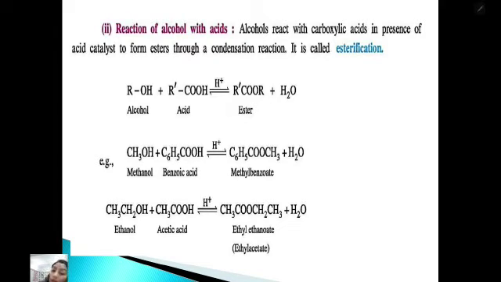Reaction of alcohol with acids. As we know, because hydroxyl is present here, when it reacts with any acid, the hydrogen ion is present there, so we will get the ester, R-C-O-O. When methanol reacts with benzoic acid, we will get methyl benzoate. Ethanol reacts with acetic acid, giving ethyl ethanoate.